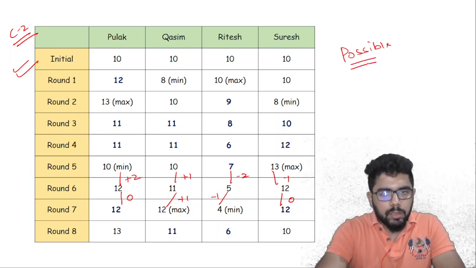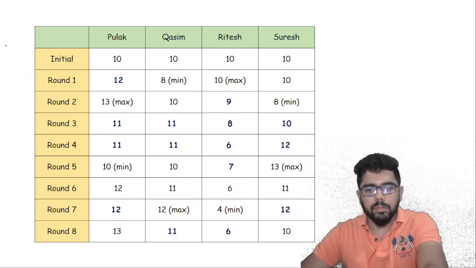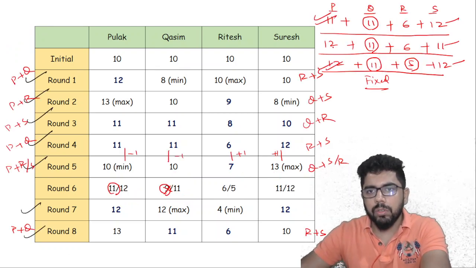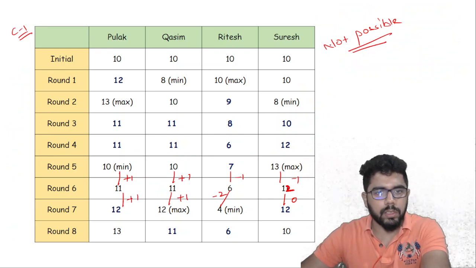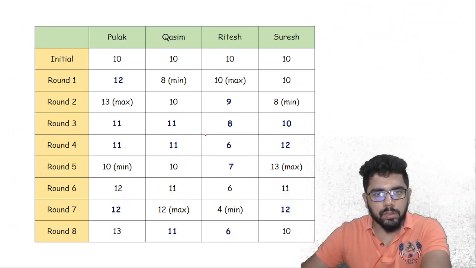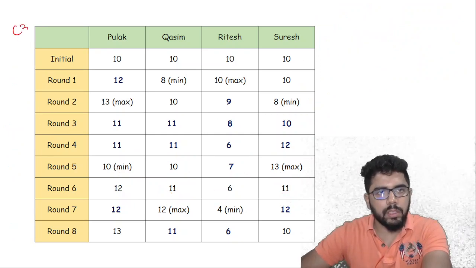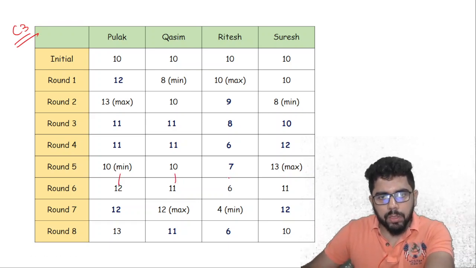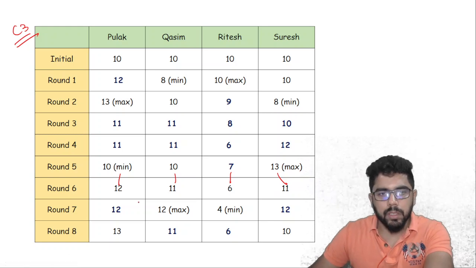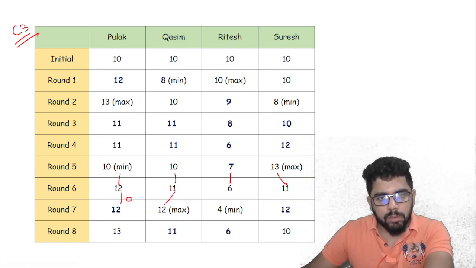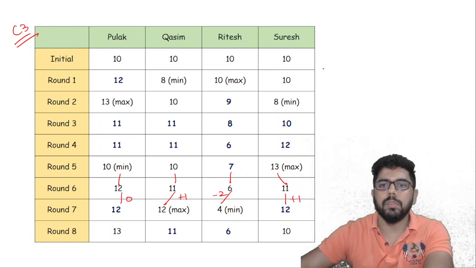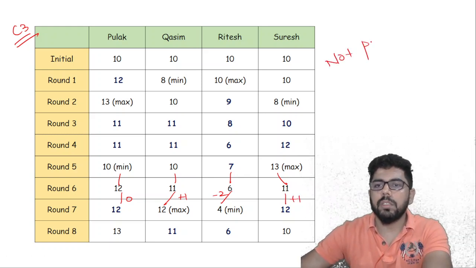And similarly, if I go with the third case, what was the third case? So we evaluated the first one and this one. So 12, 11, 6, 11. So let's try that one. 12, 11, 6, 11. Case 3. Again plus 2, plus 1, minus 1, minus 2. This part is fine. This is 0, this is plus 1, this is minus 2, and this is plus 1. Again, not possible. Very easy to eliminate.